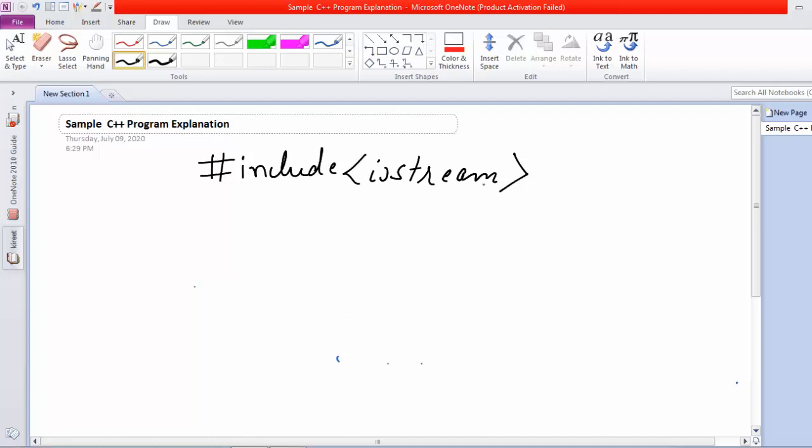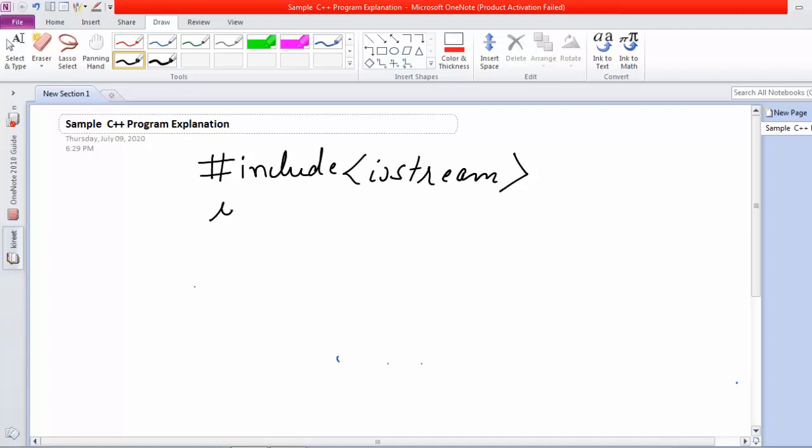In the older C++, when we were working with Turbo or Borland compilers, it was mandatory to write the extension .h, but in the new conventions there is no need to write a .h extension after a header file. It is automatically done by the compiler.